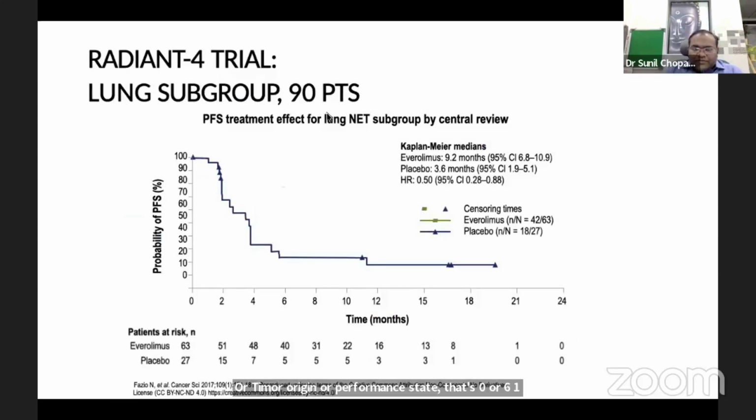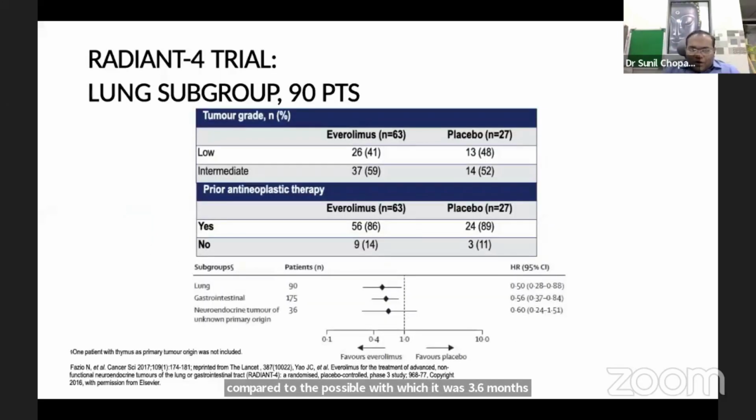So in this study, there were 90 patients with a lung NET, and if we see the PFS treatment effect of everolimus, median PFS was 9.2 months compared to placebo, with which it was 3.6 months, and hazard ratio was 0.5. Also, in the subgroup analysis of the RADIANT-4 trial, it does favor everolimus in lung NET. This trial had low grade 26 patients and intermediate grade 37 patients, and 56 patients had received prior antineoplastic therapy.